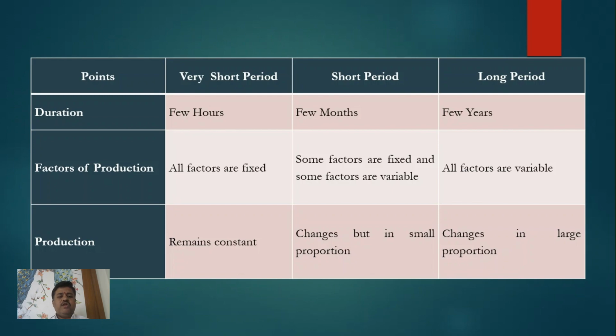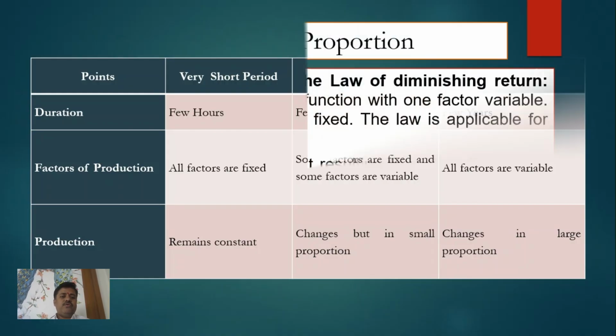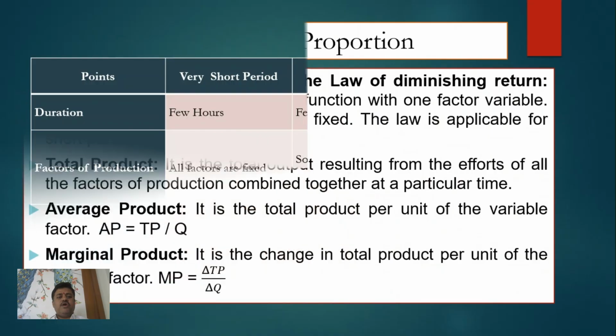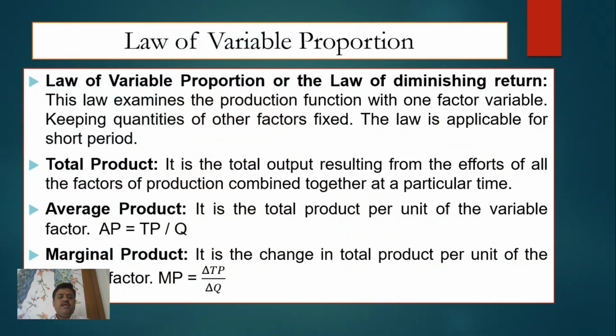That's why in the long period, production can also be changed in the large proportion. Now we are going to discuss the law of variable proportion. The law of variable proportion is the law which is related with the short period. As we discussed earlier, in short period, some factors are fixed and some factors are variable. That's why it is given.